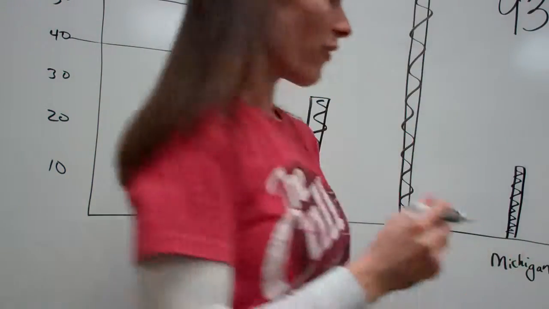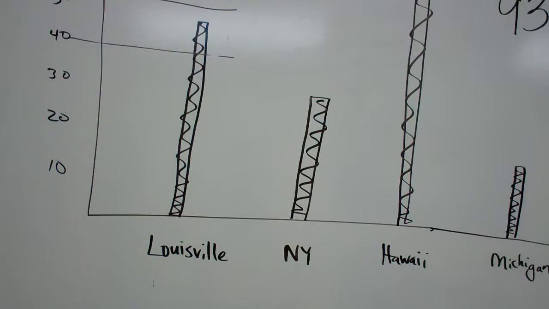So everybody see what we have up there? Now, these aren't exact. These are just estimates. And so this is an example of a bar graph. What do you notice is on the left side? Yes, the numbers. The numbers, okay?